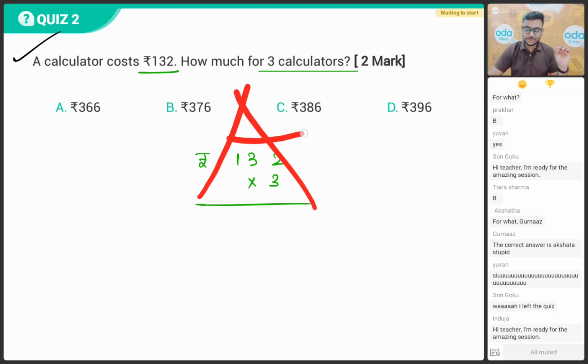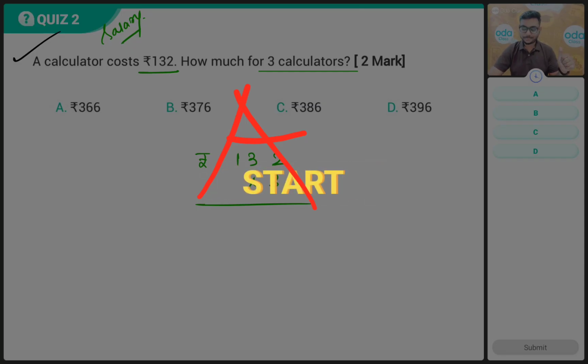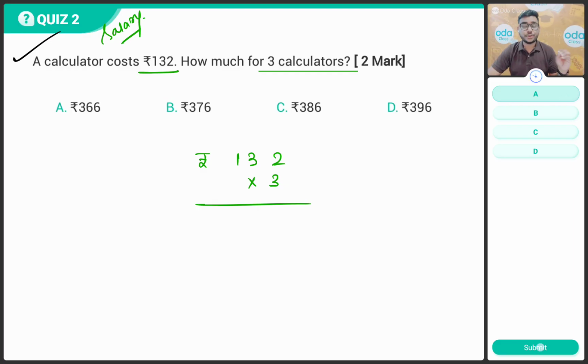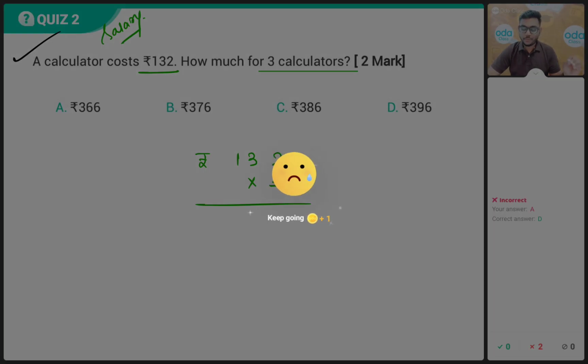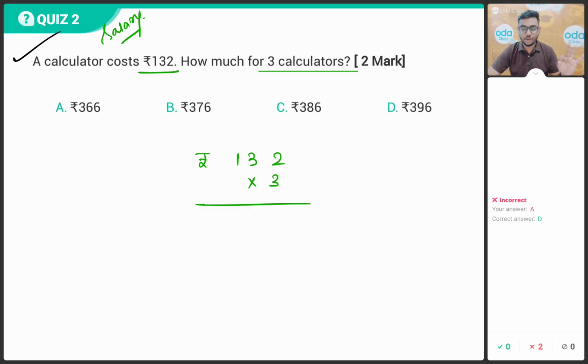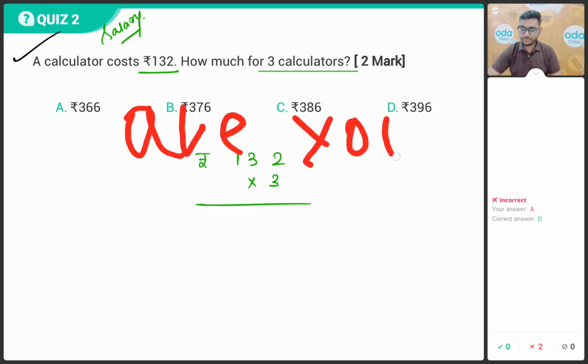All the best, and your time starts now, and this is going to be your first salary quiz for the class. Okay, all the very best, bacho. The cost is rupees 132. How much for 3 calculators? All the very best. Jai Aditya, very good. Yaduvir, Adrisha, very nice, beta. Good job.